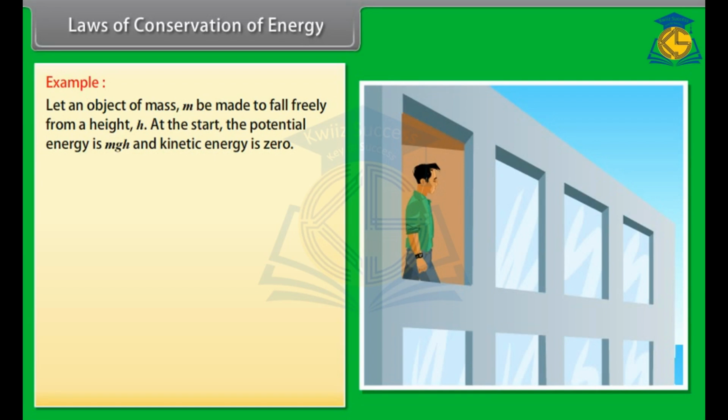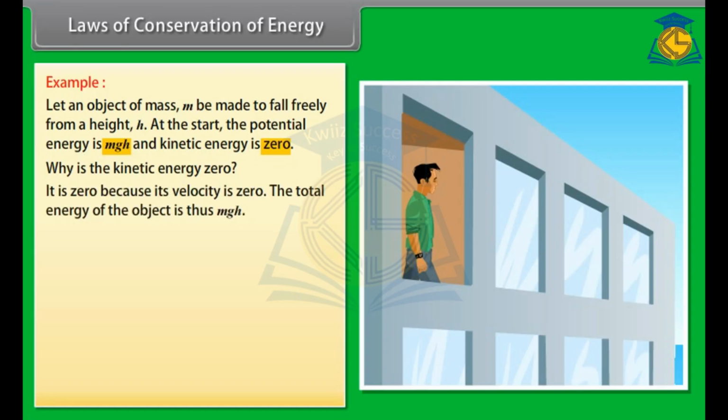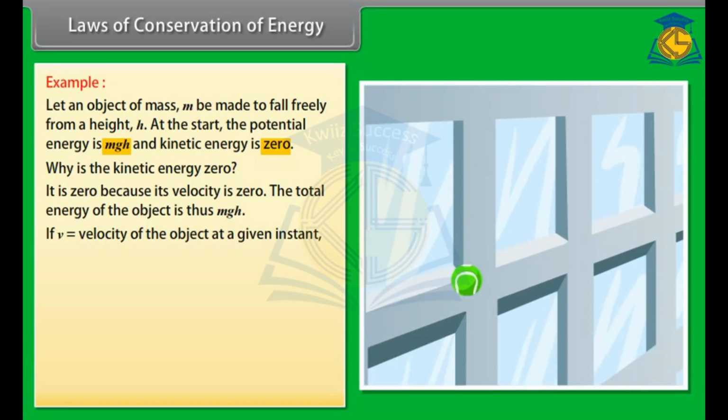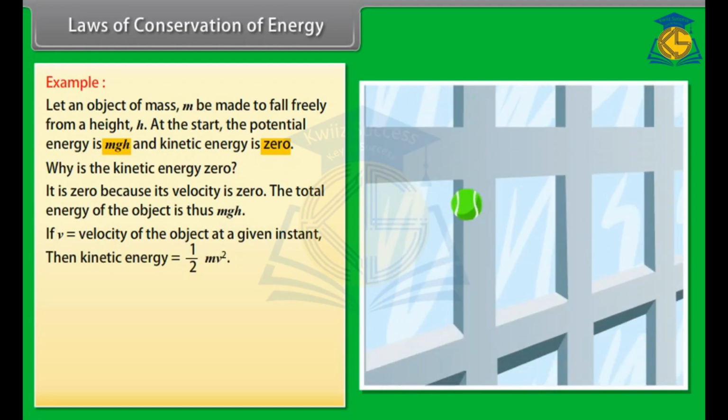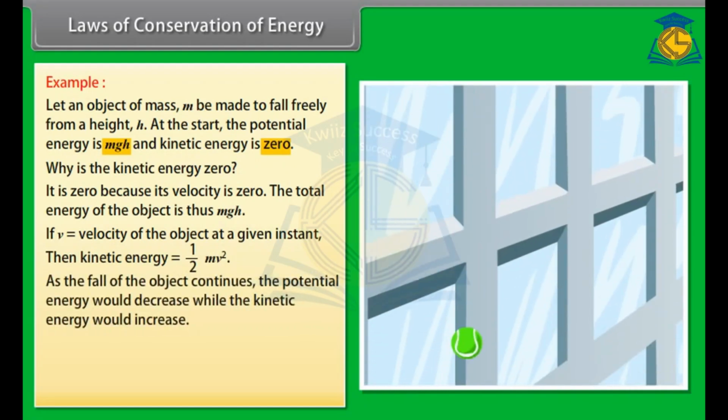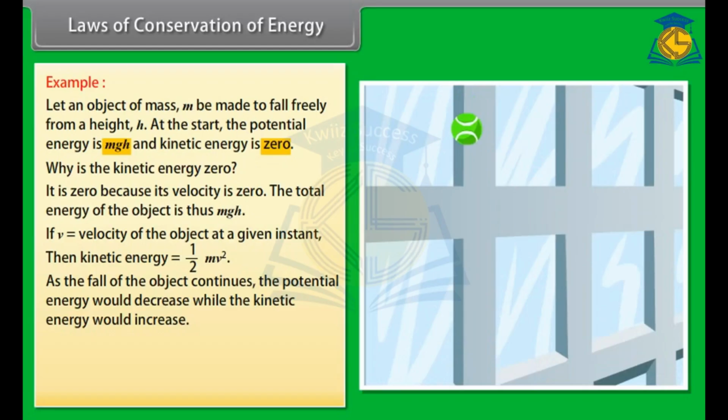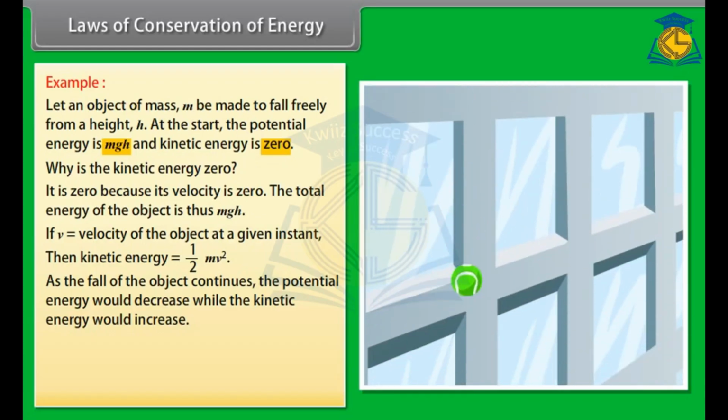At the start, the potential energy is mgh and kinetic energy is 0. Why is the kinetic energy 0? It is 0 because its velocity is 0. The total energy of the object is thus mgh. As it falls, its potential energy will change into kinetic energy. If v is the velocity of the object at a given instant, the kinetic energy would be 1/2 mv square. As the fall of the object continues, the potential energy would decrease while the kinetic energy would increase.